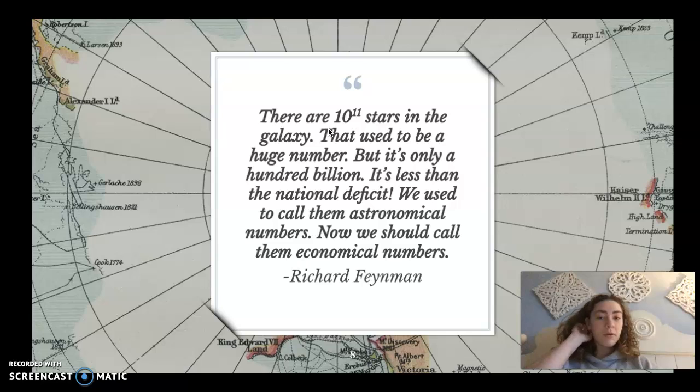This is a quote from Richard Feynman, and this quote shows how the number of the stars in the universe can connect to personal finance, which was pretty cool.